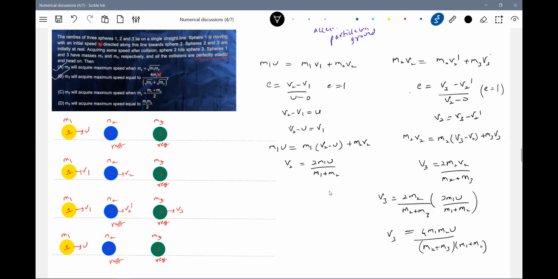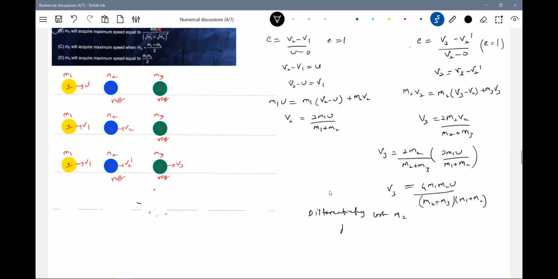What shall I do here? Clear? Okay. How to bring that mathematical condition here? V3, when it will be maximum, depends upon the value of M2. So let me differentiate this with respect to M2. The equation for V3, I'll differentiate with respect to M2, then I'll solve it. I'll get a certain condition, so then I can go further. So differentiating with respect to M2, dV3 by dM2, and I'll equate it to 0.